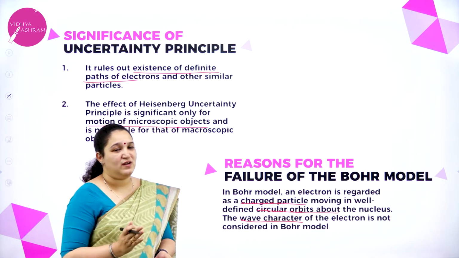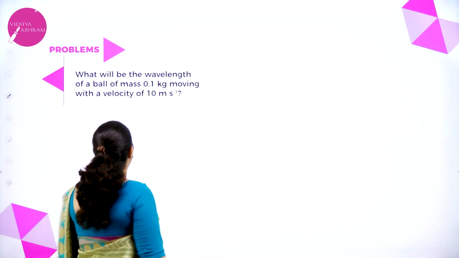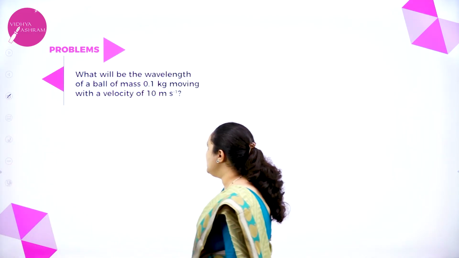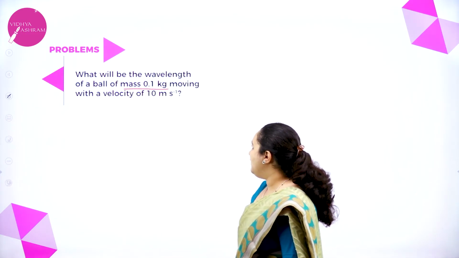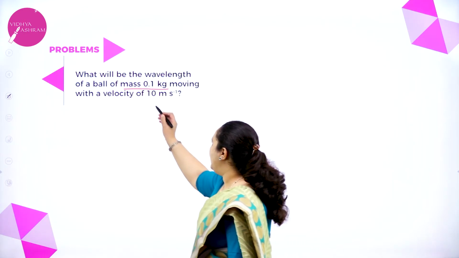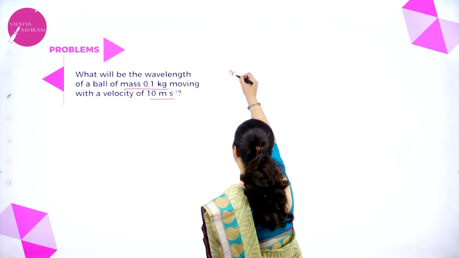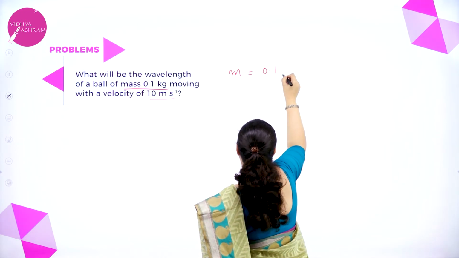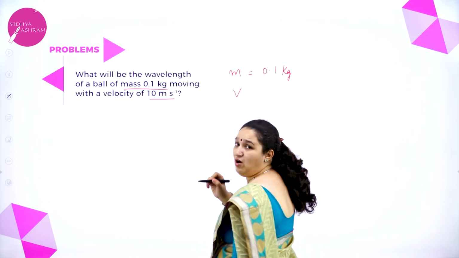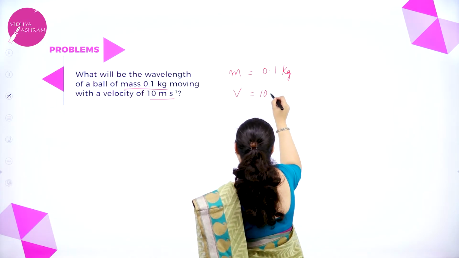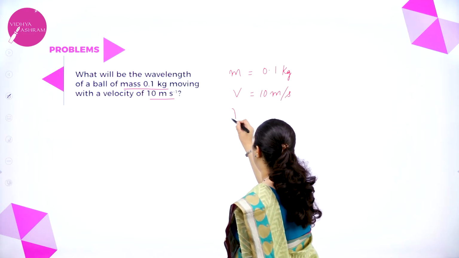Now we shall solve some of the numericals. First one, what will be the wavelength of a ball of mass 0.1 kg moving with a velocity of 10 meters per second? So what is given here? Mass is given, that is 0.1 kg, and velocity v is 10 meters per second. So what will be the wavelength?